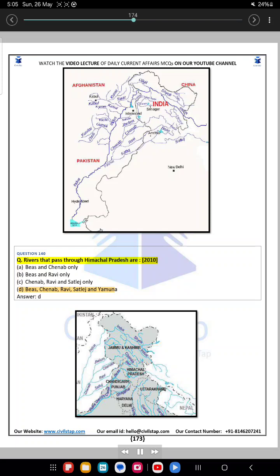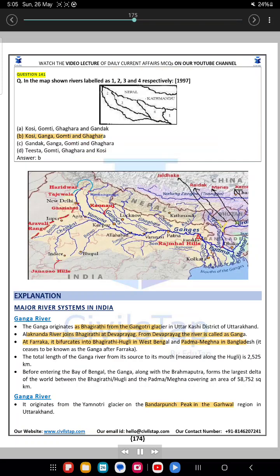Question 140. Rivers that pass through Himachal Pradesh are 2010. A. Bees and Chenab only. B. Bees and Ravi only. C. Chenab, Ravi and Satluj only. D. Bees, Chenab, Ravi, Satluj and Yamuna. Answer D.